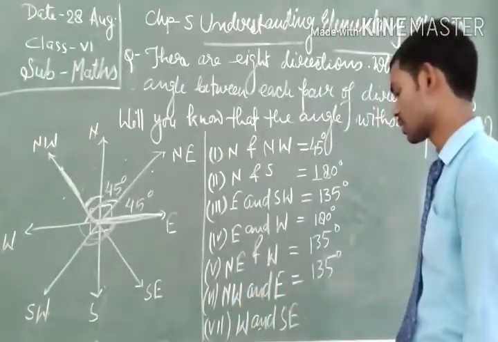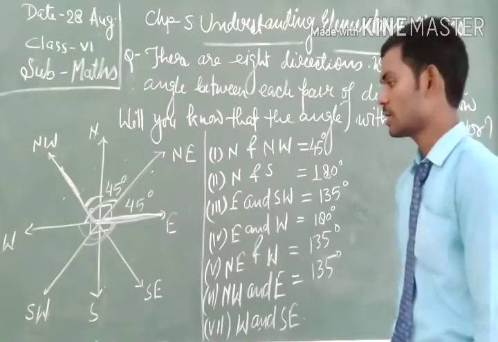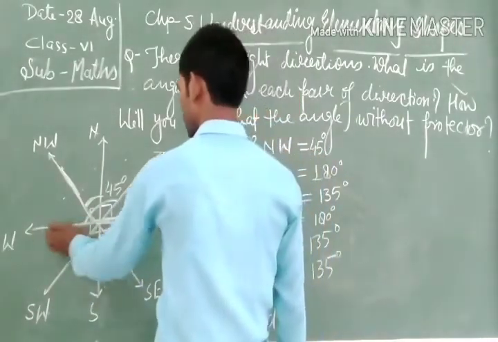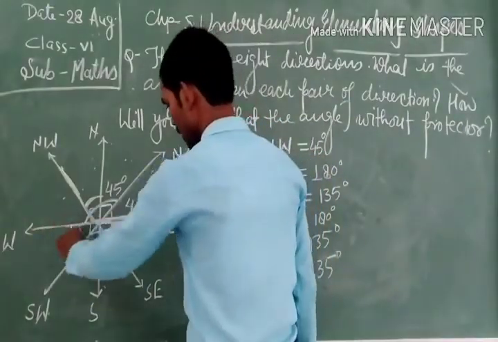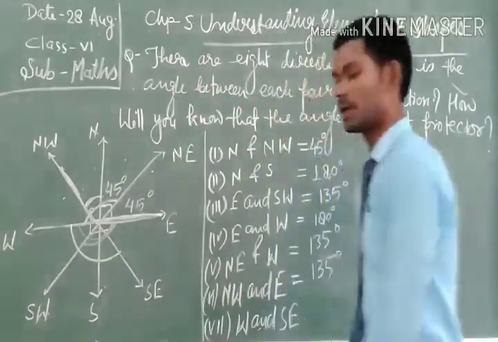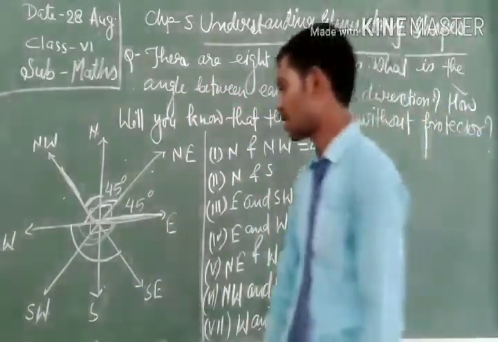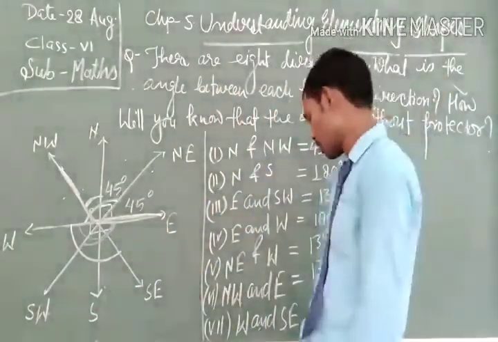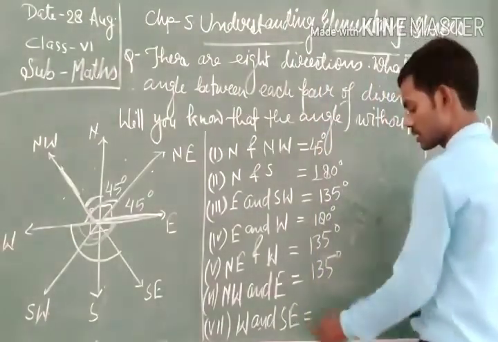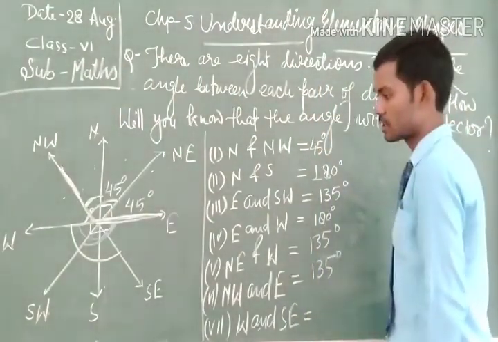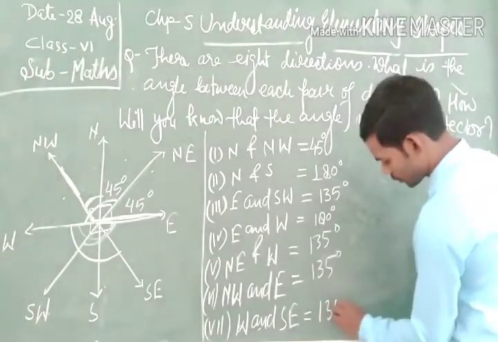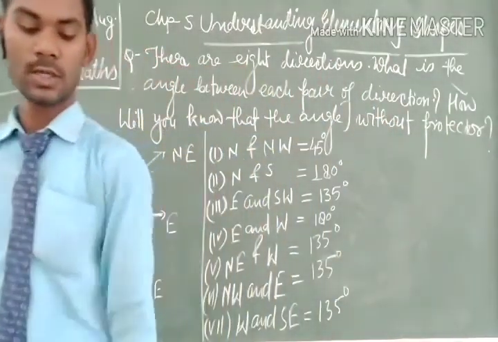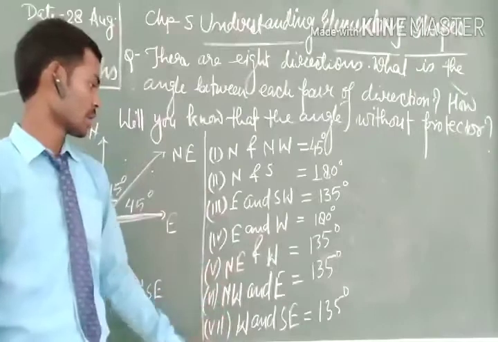And the last one is west and southeast. So let us see where is the west. This is the west direction and this is the south direction. That means we have to find this angle. And here we can also see that there are 1, 2, 3 parts given. Therefore, the value of the angle for these two directions is 135 degrees again. So these are the answers of the given question which are listed here.